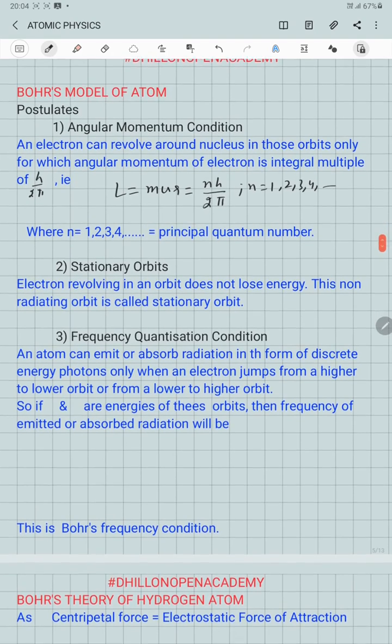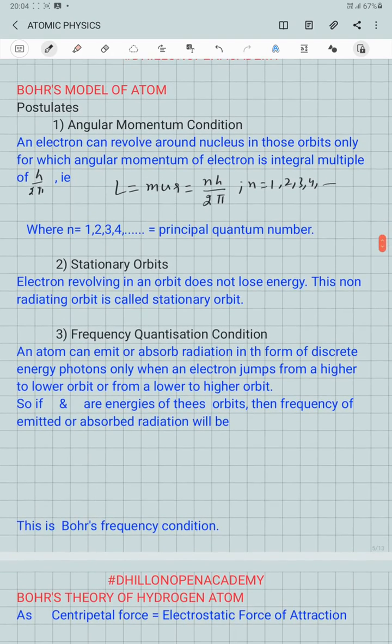Second, he gave the concept of stationary orbits, which says that when an electron is revolving in any given orbit for which the angular momentum condition is satisfied, it does not lose its energy. So the energy of an electron revolving in this quantized orbit around the nucleus is a fixed value.